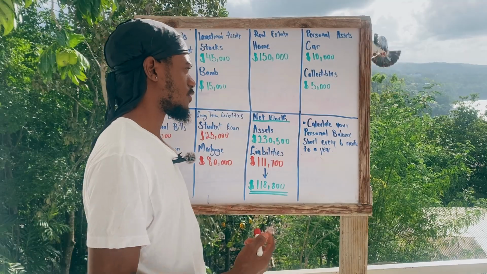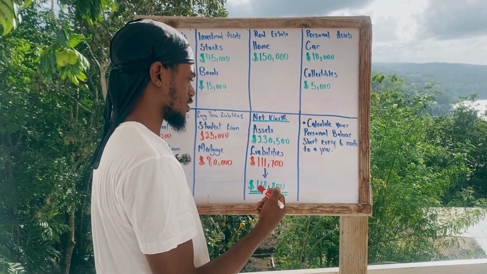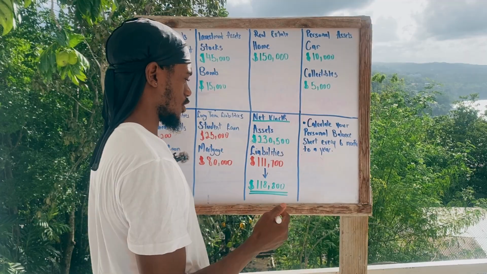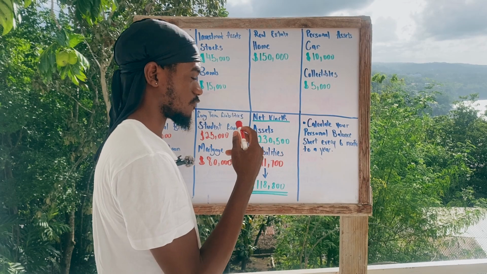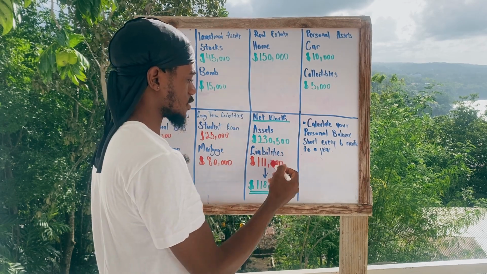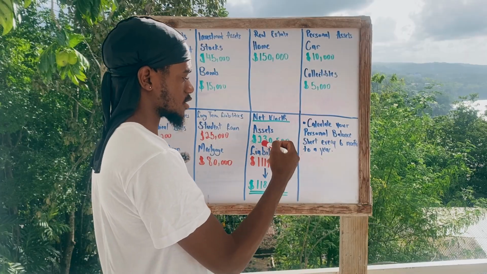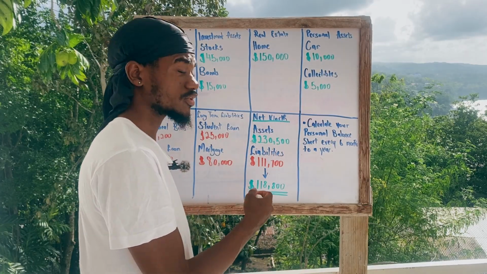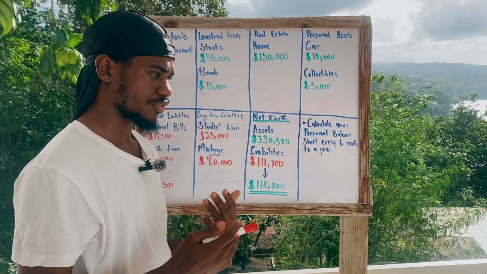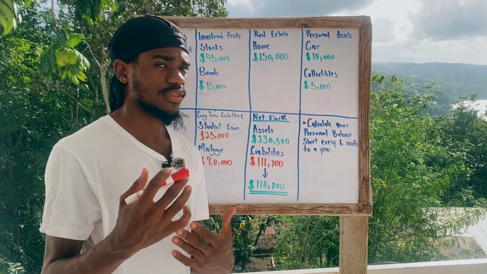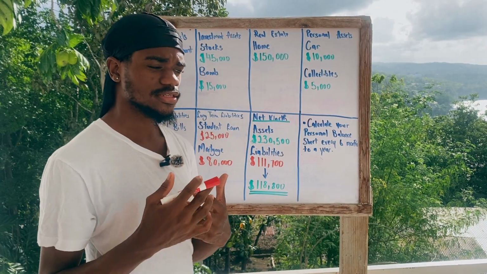Okay, so now that you have identified what your assets are and what your liabilities are, you're going to go ahead and subtract your liabilities from your assets. The sum of your assets is 230,500 and the sum of your liabilities is 111,700. So you're going to subtract your liabilities from your assets, and the balance is 118,800, and that is your net worth. You are worth that, but that doesn't mean you have that to spend. It is all tied up in your assets, and not all assets are easy to liquidate.